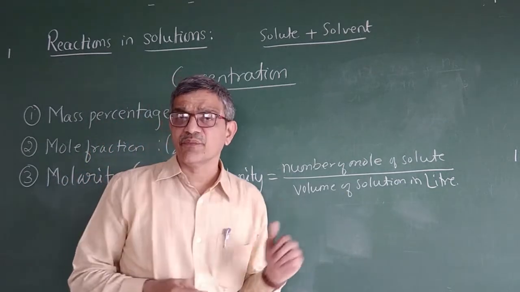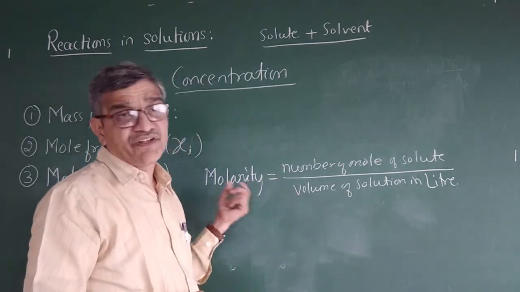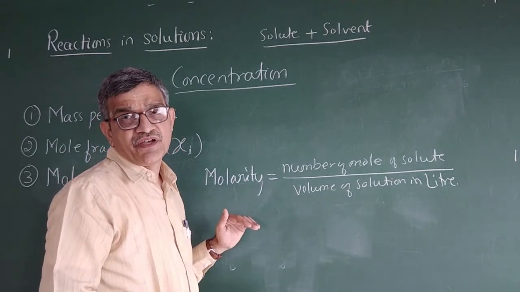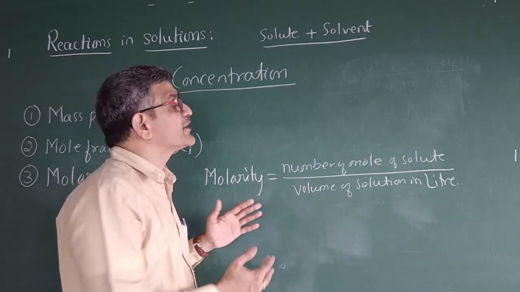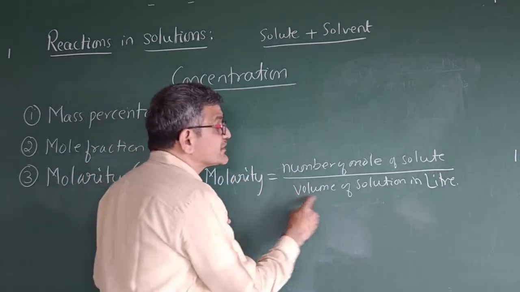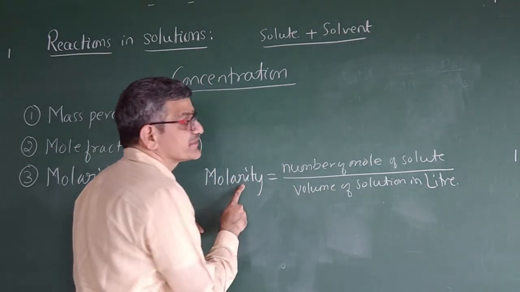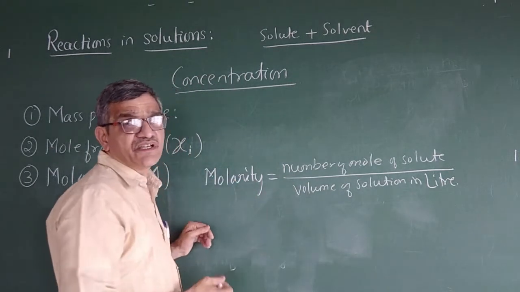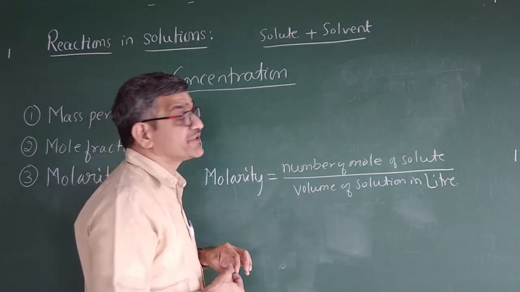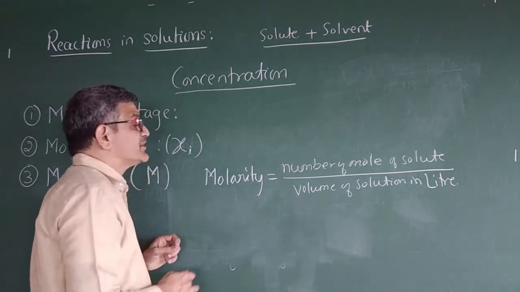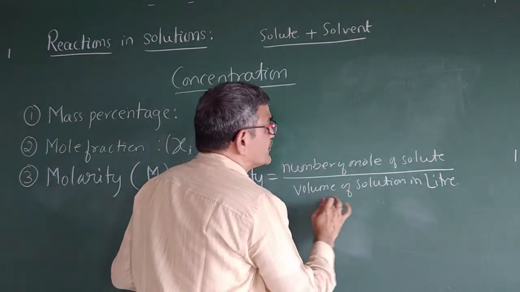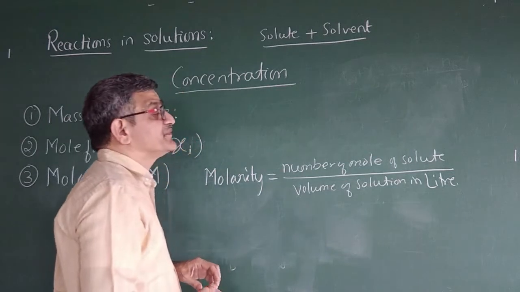And this is one of the concentration terms which depends on the temperature. As you change the temperature, the volume changes, and this also changes. Therefore, when you say the molarity of a solution, you have to specify the temperature at which it was measured. So that is the next term, molarity. It is nothing but the number of moles of solute per liter of a solution.